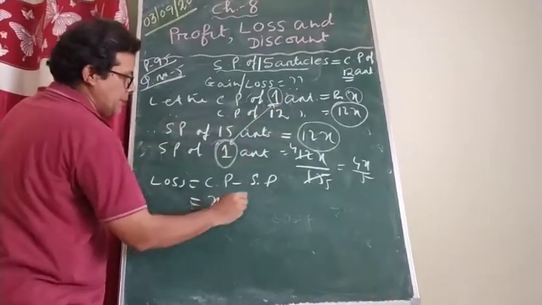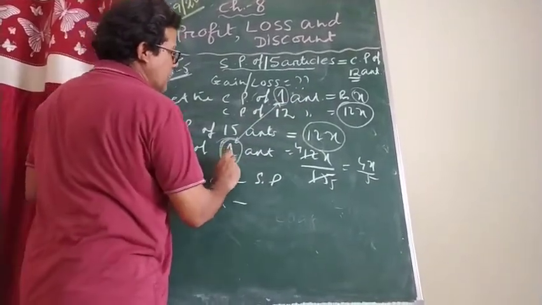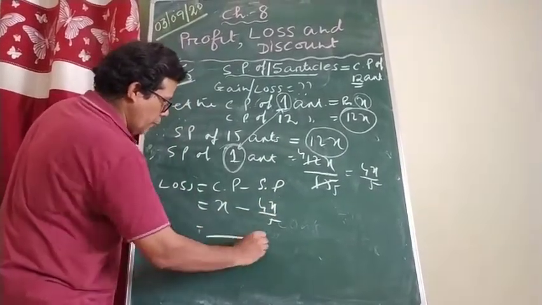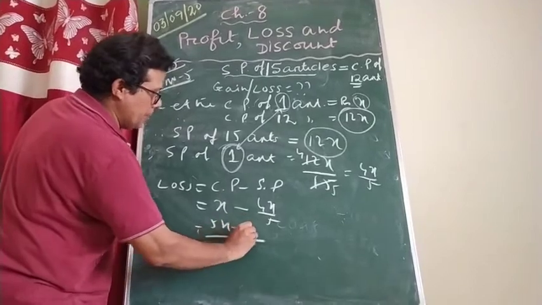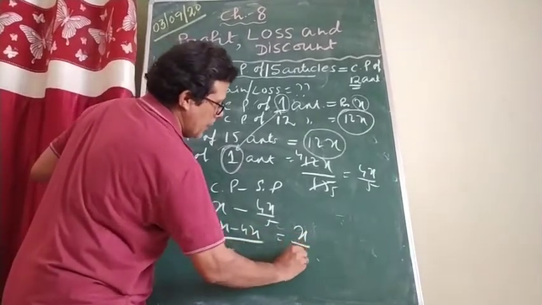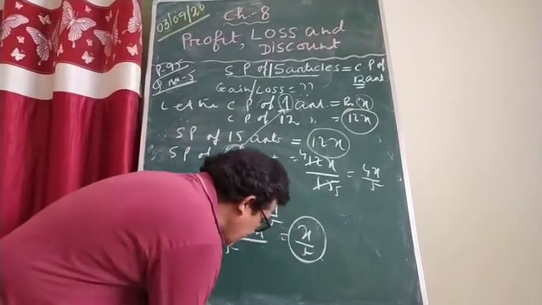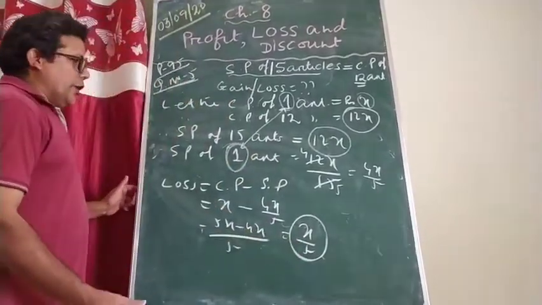What is the cost? X minus the SP of one article, 4x by 5. So if you find out here 5x minus 4x, it will come x by 5. So you can get the loss, which is known to you.